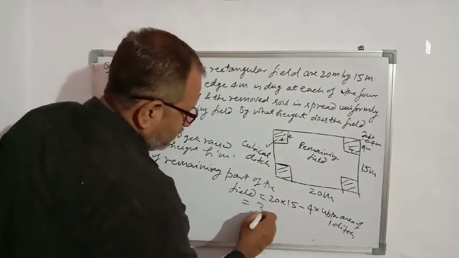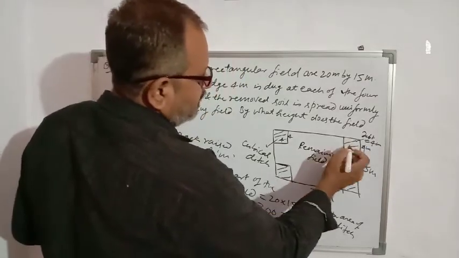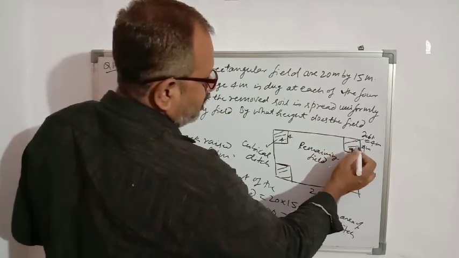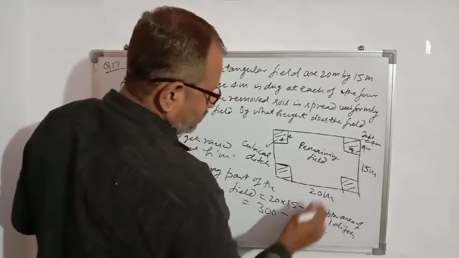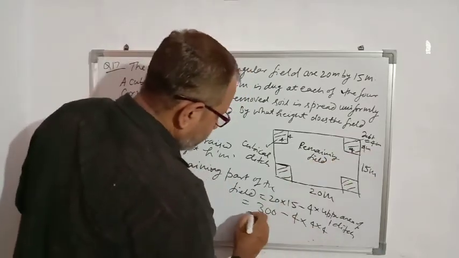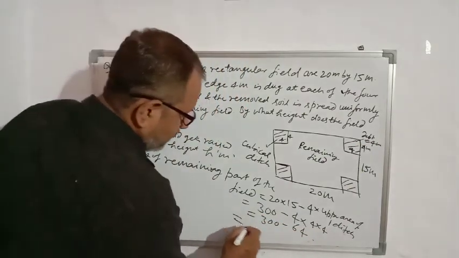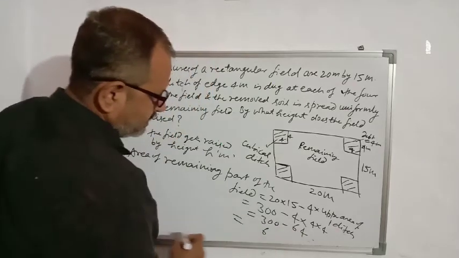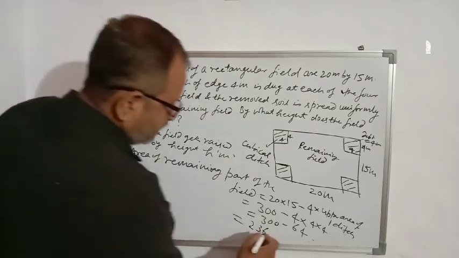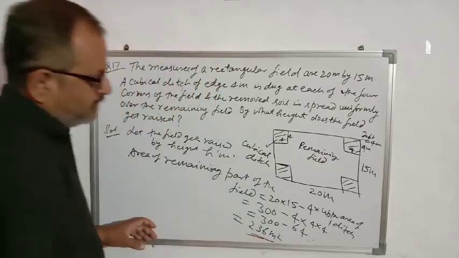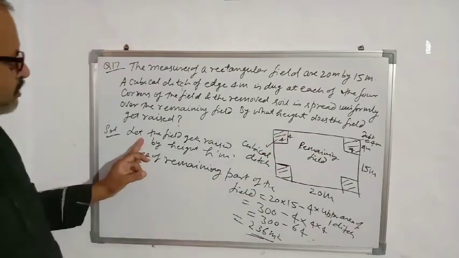So 20 into 15 is 300, minus 4 into, what will be the upper area of 1 ditch? 4 into 4, length into breadth, square shape, so 16. 300 minus 64, so subtract it. 236 meter square. This is the area of the remaining part of the field.